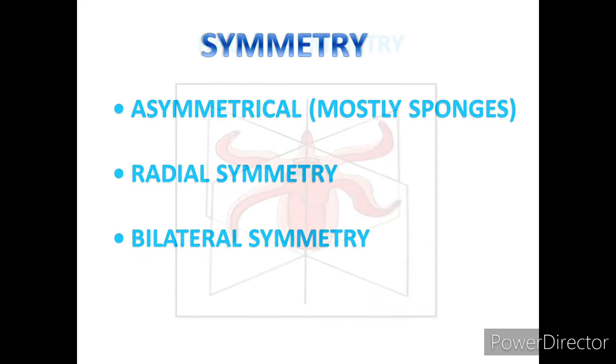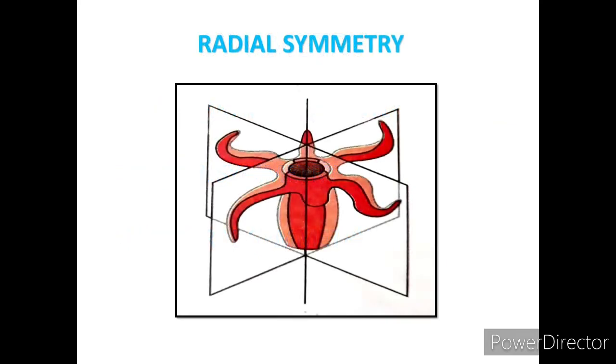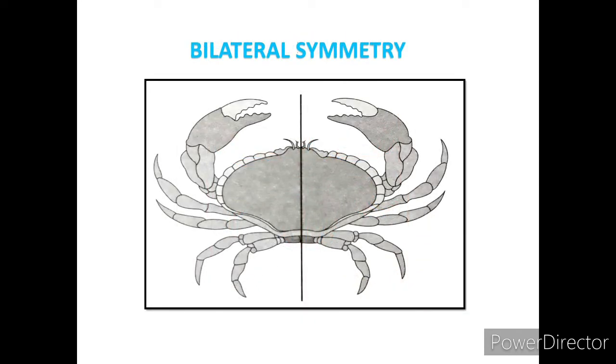Now radial symmetry means any random line which passes through the center. And asymmetry also exists; as the organism develops, asymmetry will also develop. So in higher organisms, you will find bilateral symmetry, but in the case of lower organisms, you cannot find any symmetry.